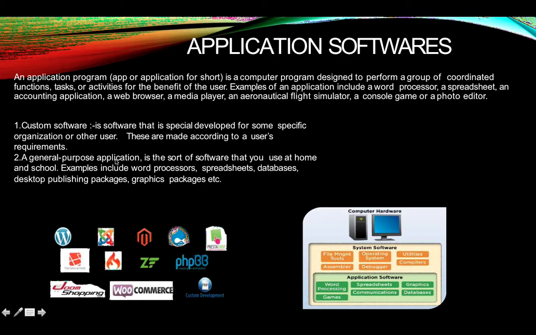General purpose application software is designed to do general tasks. For example, in MS Word, you can write a letter, a story, whatever you want. In MS Excel, you can do your calculation work.